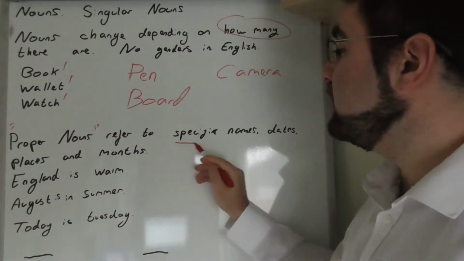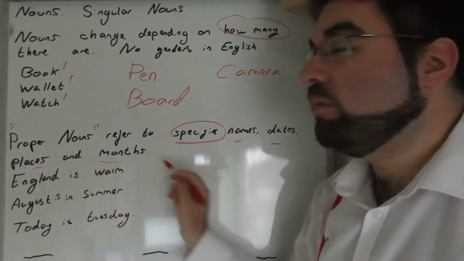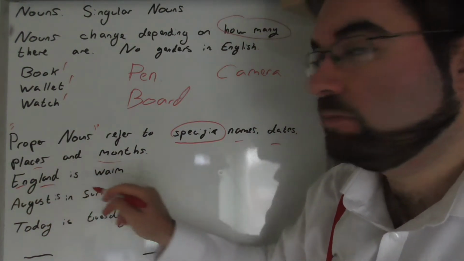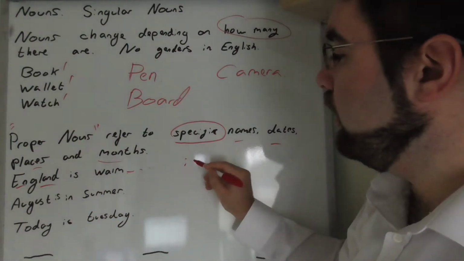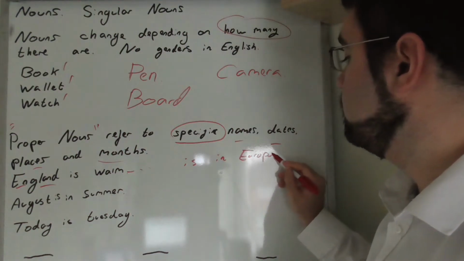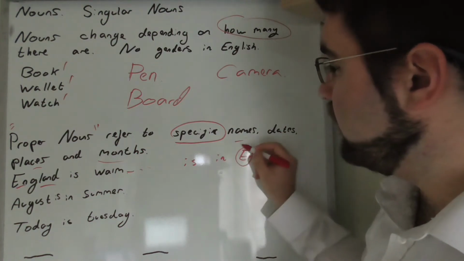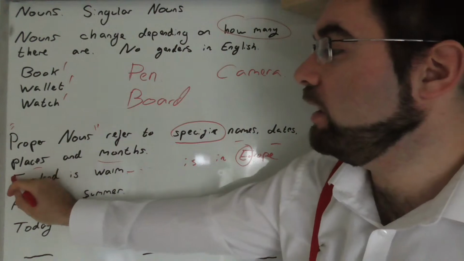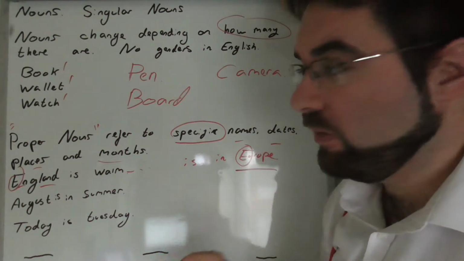So proper nouns refer to specific names, dates, places and months. So we could say then England. England is in Europe. And we capitalise the first letter. We'll make it big. Not small, make it big. So E, England, capital. Is in Europe, capital.